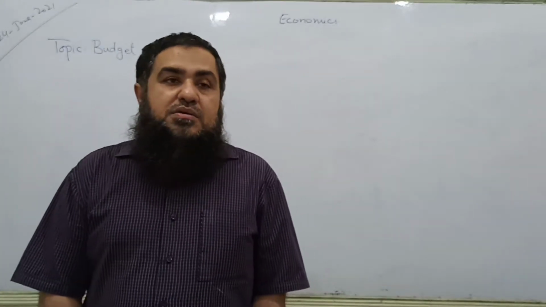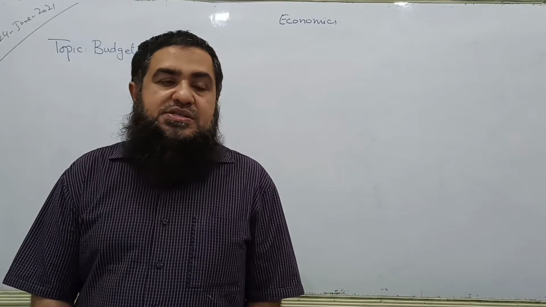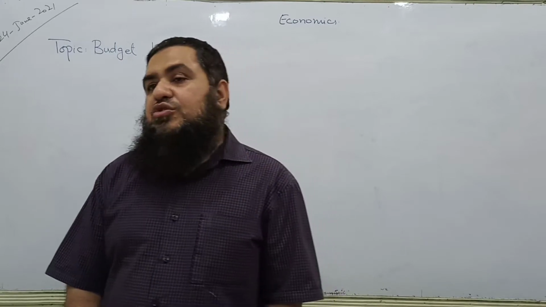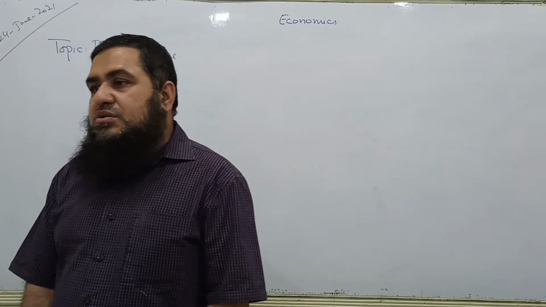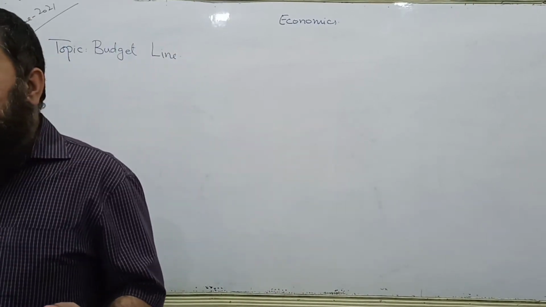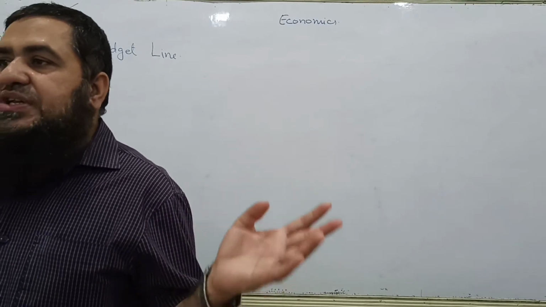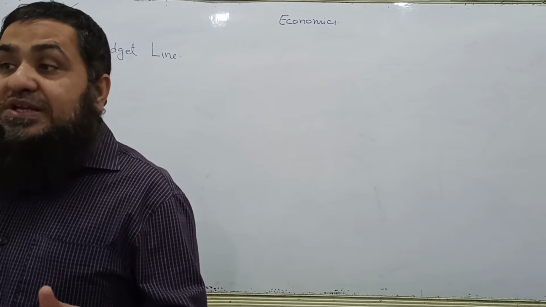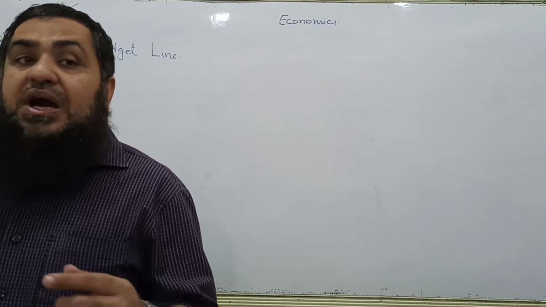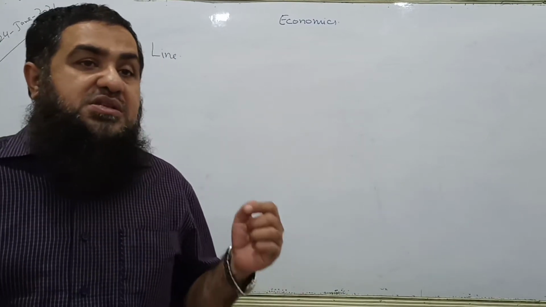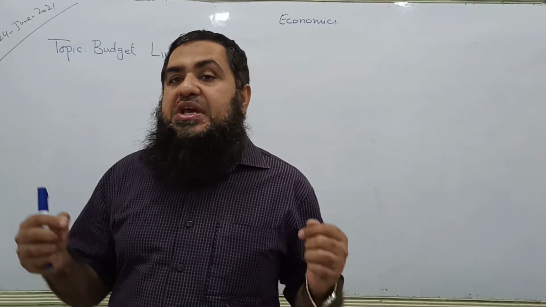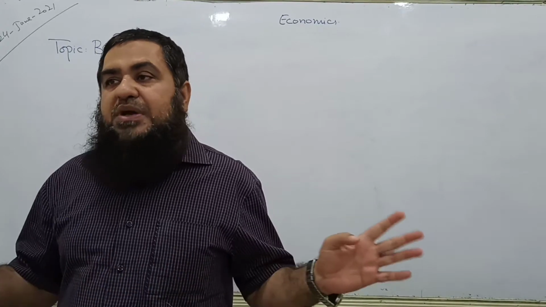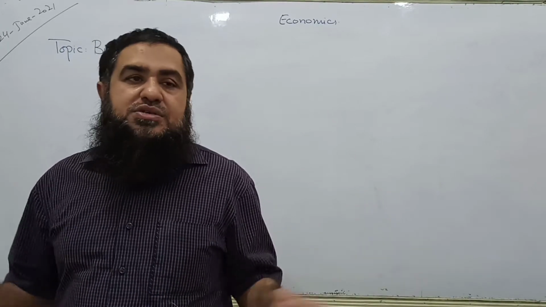Okay. Now, the ordinal approach says consumers can rank the goods. What can they do? They can rank the goods according to the satisfaction derived. We can study the consumer preferences, but we can't say how much satisfaction or utility is gained by the consumer by consuming a commodity. It cannot be measured in terms of any unit.